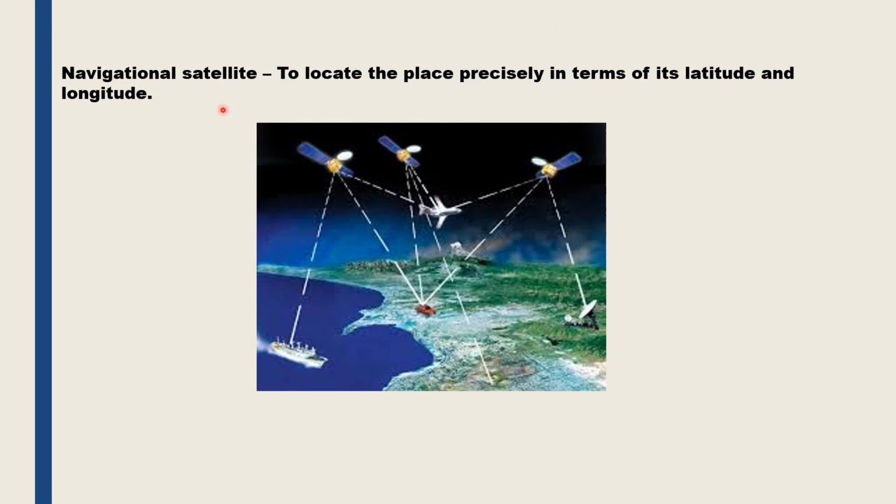Navigational satellite. Navigational satellites help to determine the location of any place on the earth in terms of its latitude and longitude. These satellites also assist the land, water and air transportation and coordinate the busy schedule on the air, water and on land. These satellites also assist the users in dealing with the real-time traffic conditions.